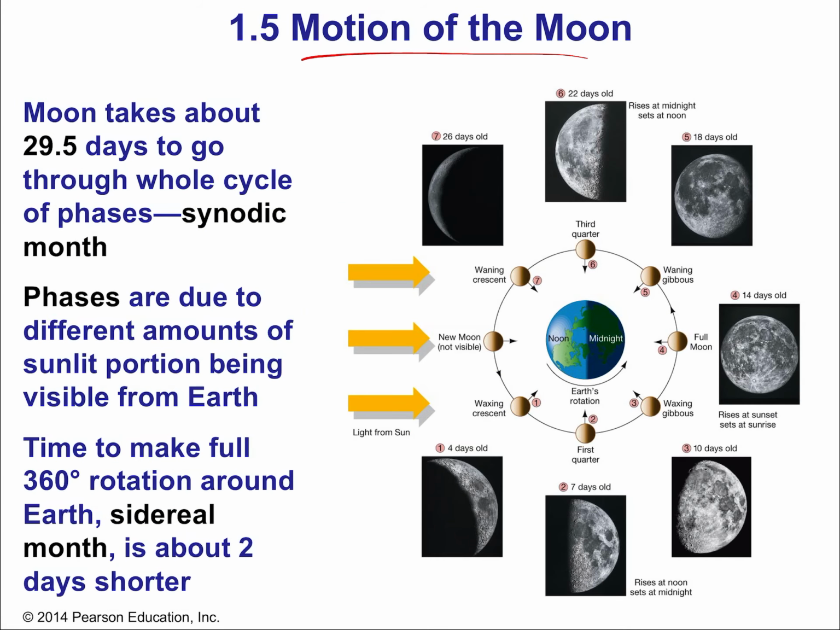Let's talk about the motion of the moon, our one natural satellite, which affects our ocean. The moon takes about 29.5 days to go through a whole cycle of phases. We call this the synodic month. No coincidence, that's about equal to a calendar month, because that's where months come from. One complete set of phases. Well, what are the phases? The phases are due to the different amounts of the sunlit portion being visible from Earth.